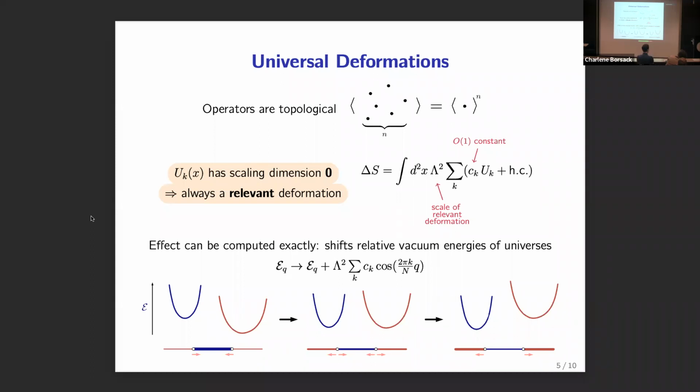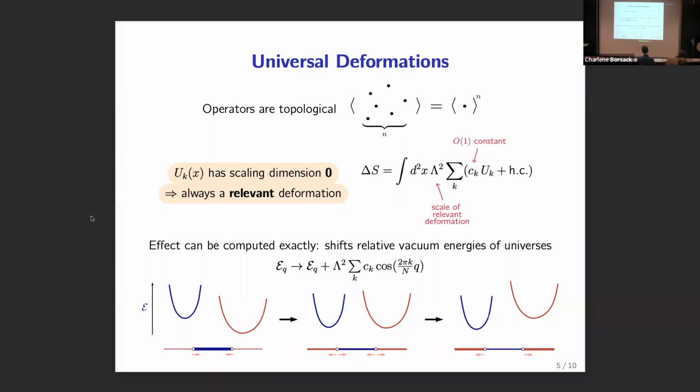So that's what we're going to do. We're going to take advantage of these LTOs, construct deformations out of them. Because they're maximally relevant, something interesting should happen. And we pick some energy scale lambda to perform this deformation at. And so this brings us to the reason why these deformations are called universal in the first place.